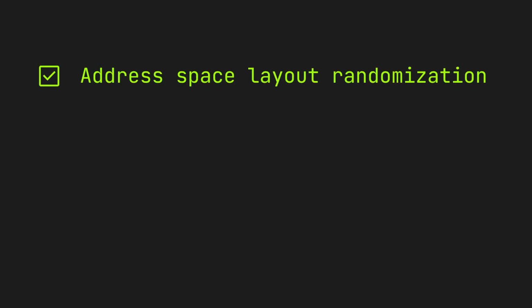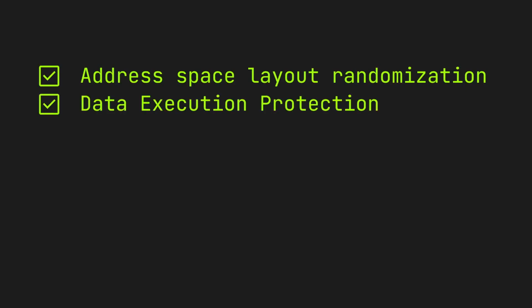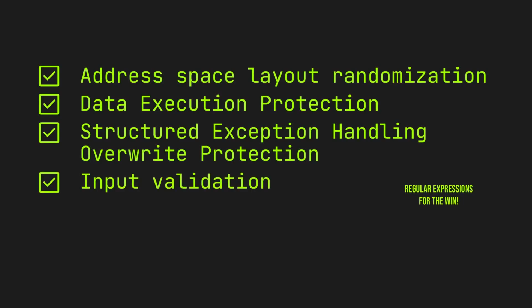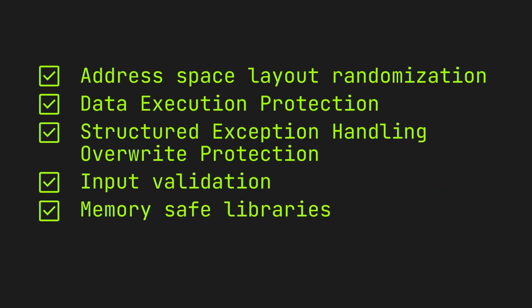If you can't do that, then there's a lot you should be doing. Address space layout randomization, data execution protection, and structured exception handling override protection are all common options that you can set. Modern languages often do these by default. Input validation is important to catch things like data that'll allow buffer overflows. You'll also want to use memory-safe libraries wherever possible.